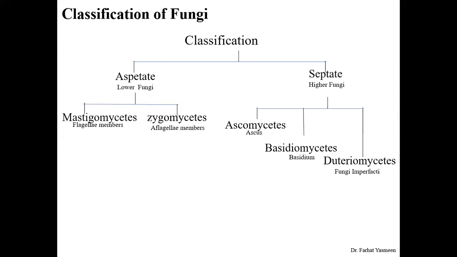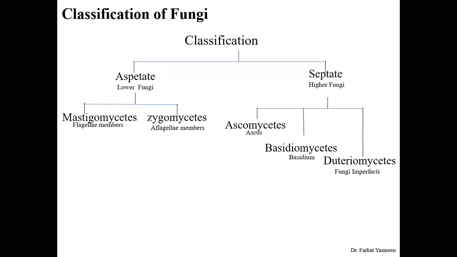So briefly, we have discussed their mode of nutrition. That was a very brief discussion, and in further lectures we will discuss the mode of nutrition in detail. And now we will discuss briefly the classification of the fungi. As we have discussed, they have two types of body, aseptate and septate, so we could classify them into lower or higher fungi.